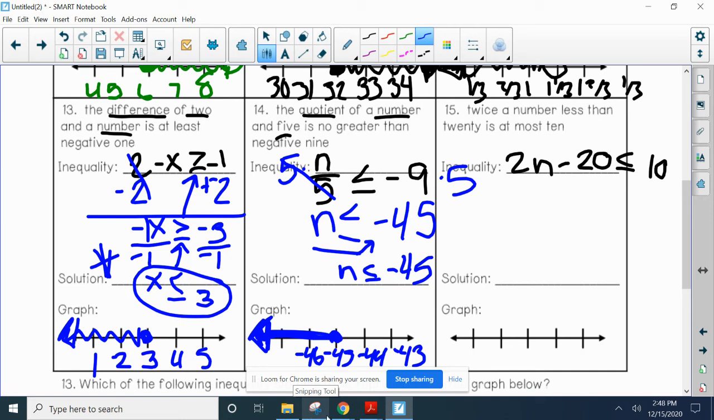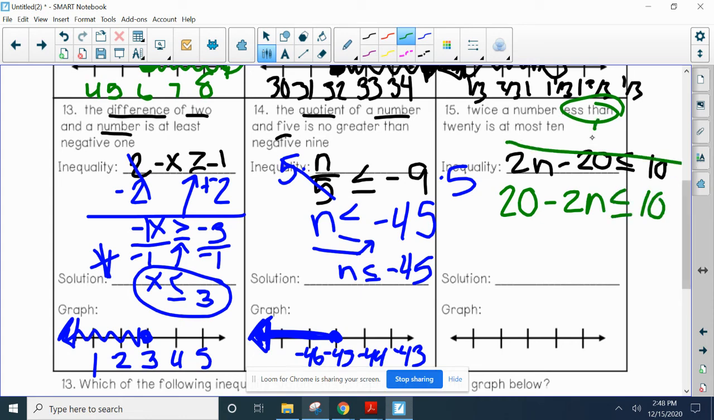20, twice a number less than 20. Oops. Less than is a turnaround phrase, so Miss Hildebrand wrote that wrong. 20 minus 2n less than 10. If I threw you off because I didn't see the n. If it says less a number, go in that order, but it said less than, and it was a turnaround phrase. Even experienced teachers sometimes miss that. All right, so 20 minus 2 times the number is less than or equal to 10.